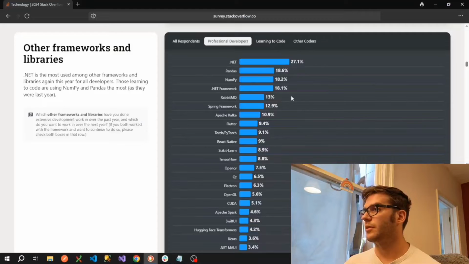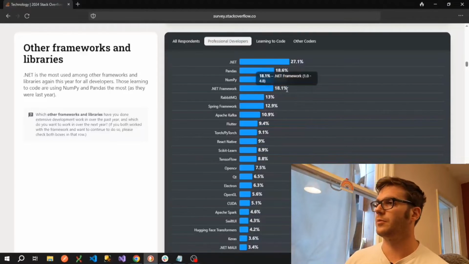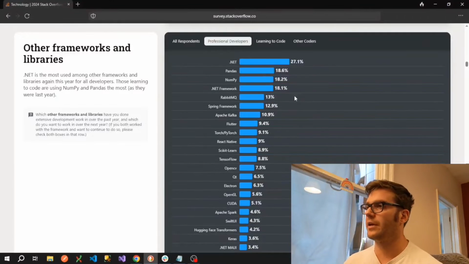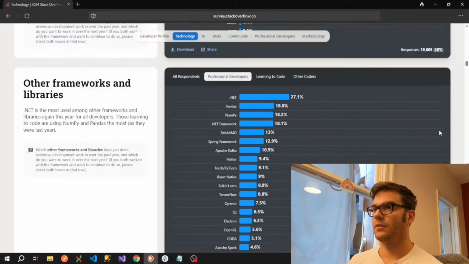RabbitMQ here, something I've had a bit of experience with. It's a message queuing software. So some people call these message brokers or queue managers, but if you have any software that's sending messages, RabbitMQ is a good solution for managing those and being able to see them all in one place.